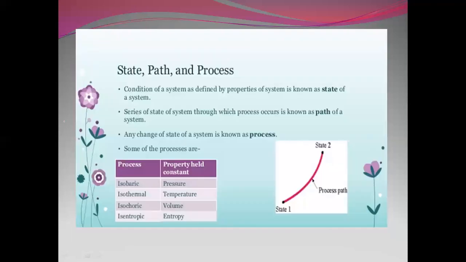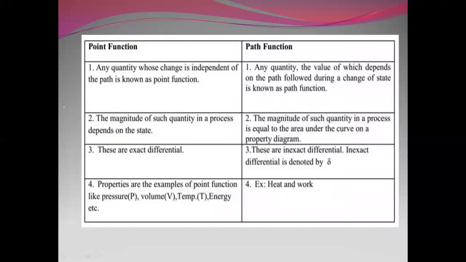Now we can talk about state, path, and process. The condition of a system as defined by the properties of a system is known as the state of a system. The series of states of a system through which a process occurs is known as the path of a system. Any change of state of a system is known as a process. We know that in an isobaric process, pressure remains constant; isothermal, temperature remains constant; isochoric, volume remains constant; isentropic means entropy remains constant.